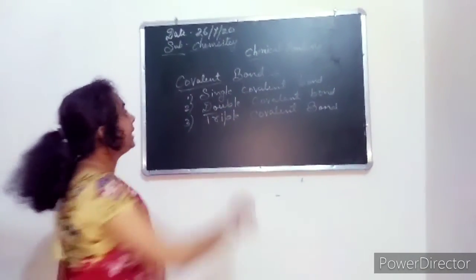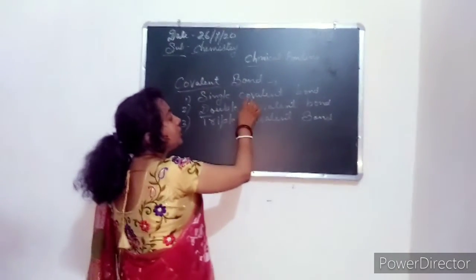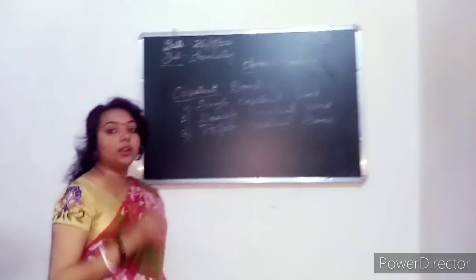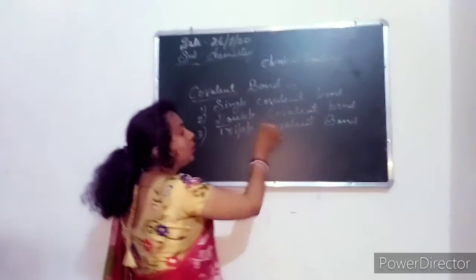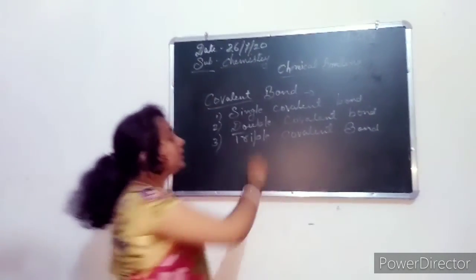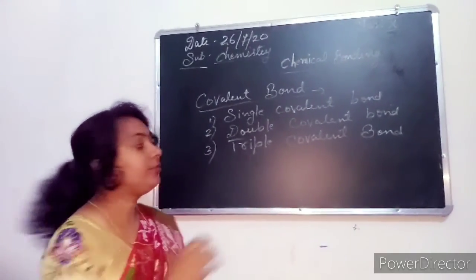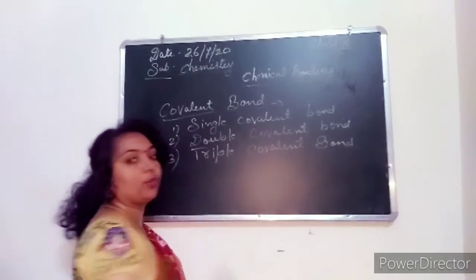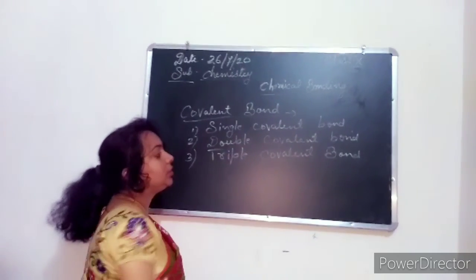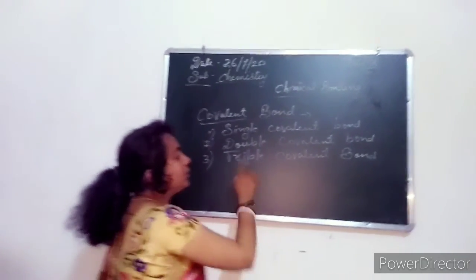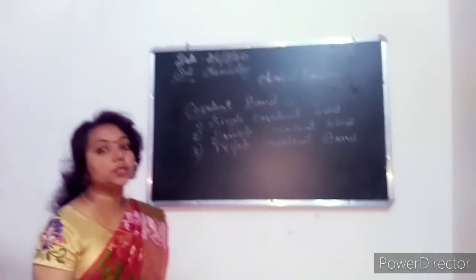In a single covalent bond, single means 1. When only 1 electron is shared, a single covalent bond is formed. When 2 electrons are shared, it is a double covalent bond, and when 3 electrons are shared, it forms a triple covalent bond. Understand? Single means sharing of 1 electron, double sharing of 2 electrons, and triple sharing of 3 electrons.